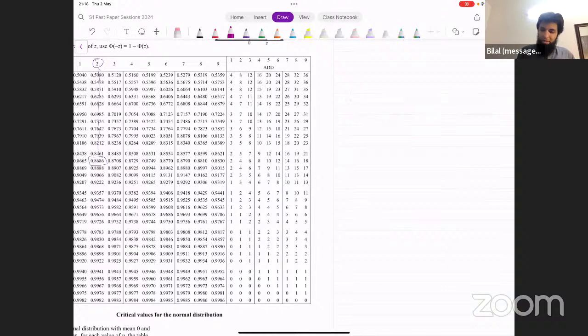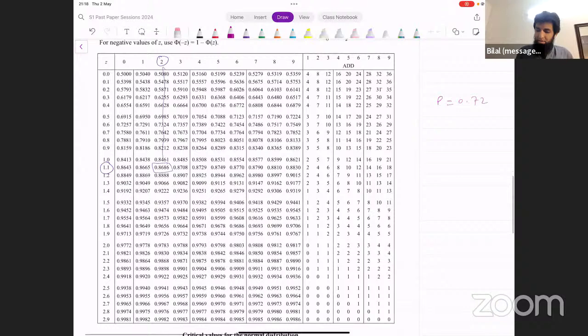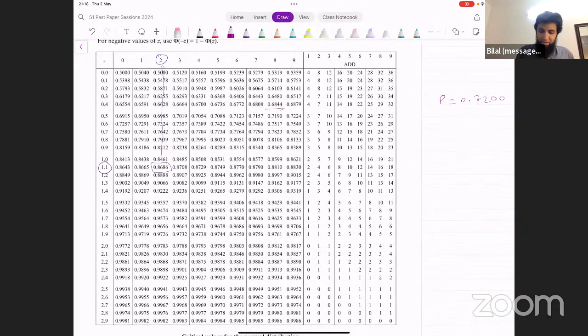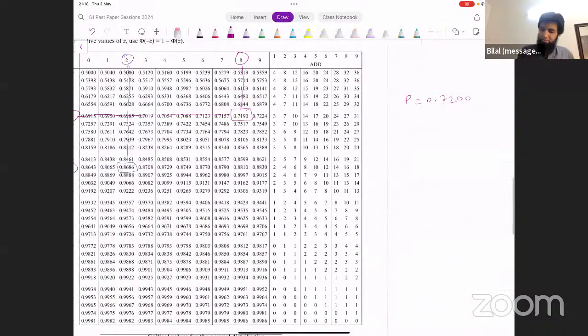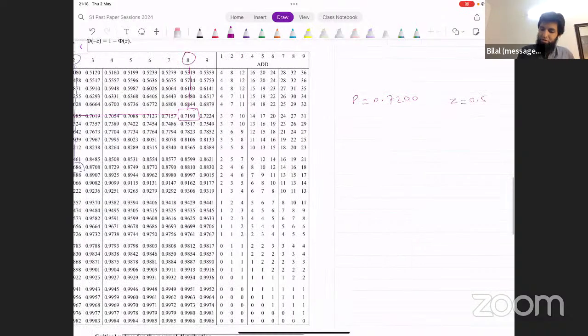We can go to the table, find the value of Z corresponding to 0.72. Okay, so now probability is 0.72. Let's find that number here. 72 means 7200. This is the immediately smaller number. We say Z is 0.58. These are the first two decimals. And the number is 7190. What's the difference? 10. Go on the right side, this is 10. So the third decimal place is supposed to be 3. Z is 0.583 from this.